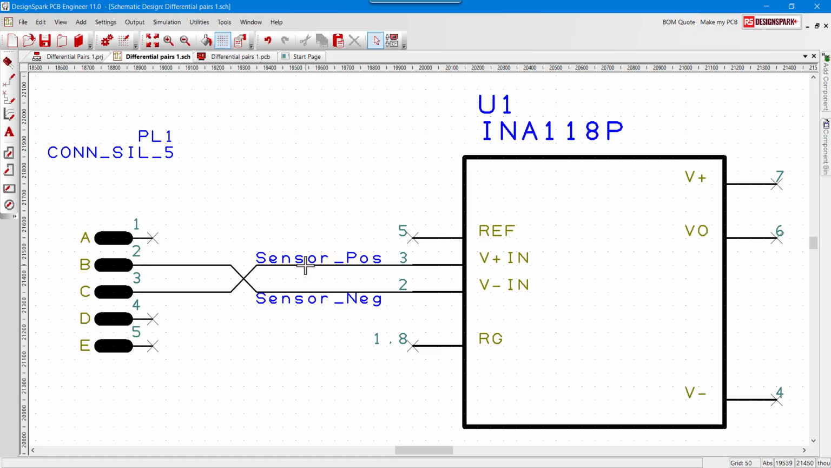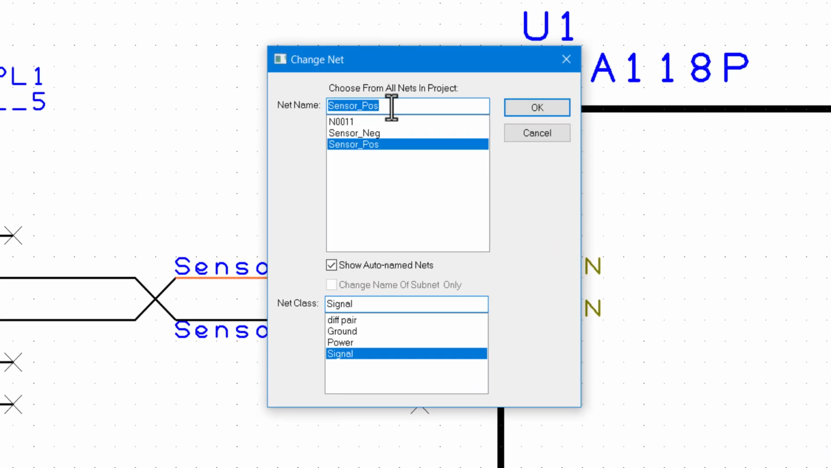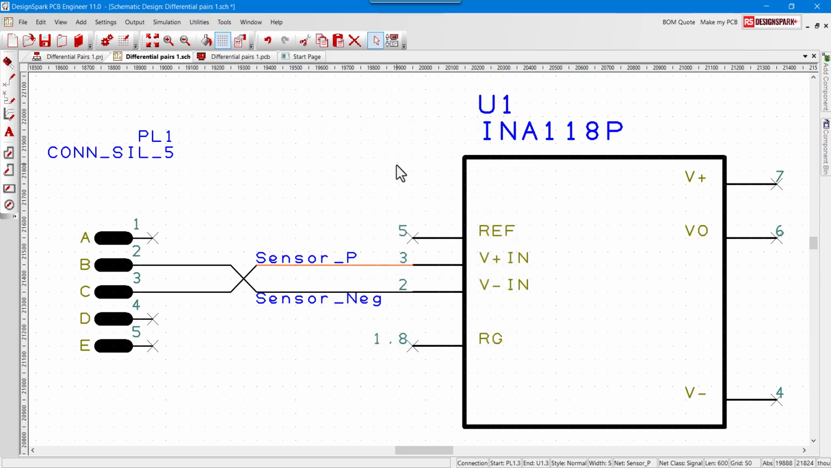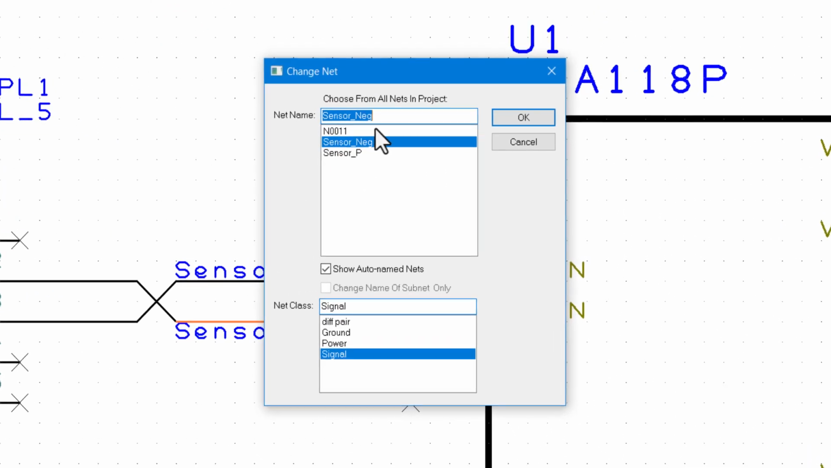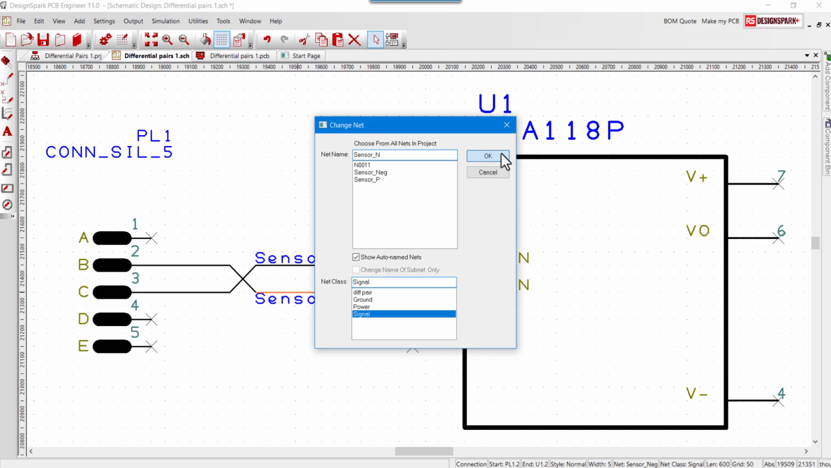For DesignSpark PCB, these need to be renamed to a specific format consisting of a common net name followed by an _P and an _N. A common first-time error is to simply append the _N and _P to the existing net names. This will not work. The net name must be identical before the _N and _P.